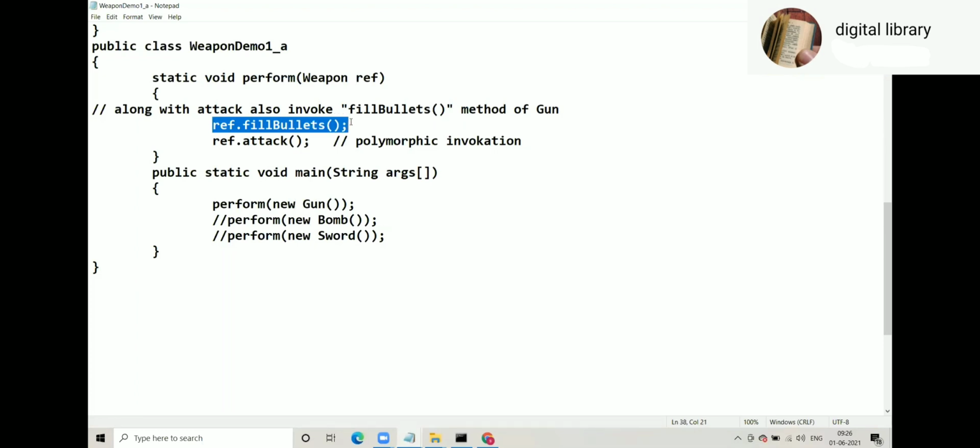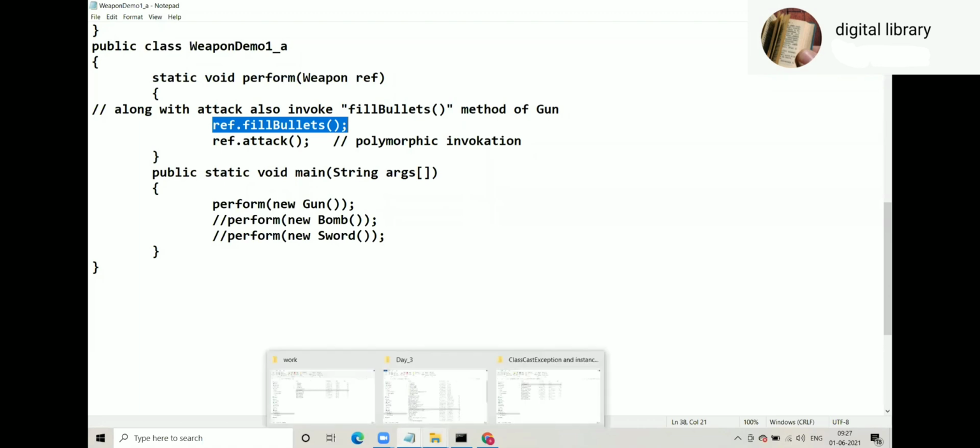Make sure you followed this concept that we can't say ref.fill bullets. Why? Because ref is of type weapon. Fill bullets is not there in weapon. So we need downcasting, using instanceof. Now we can see its diagram.